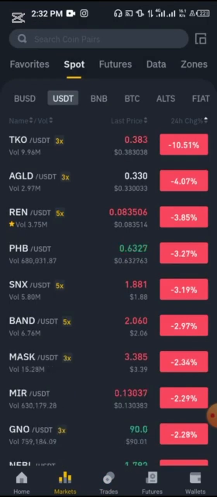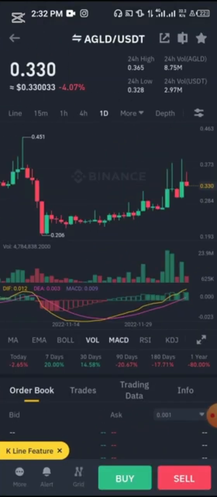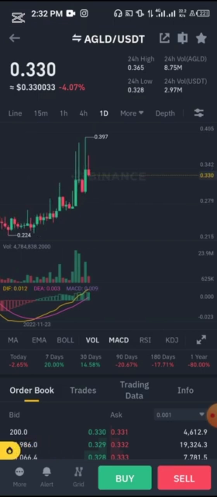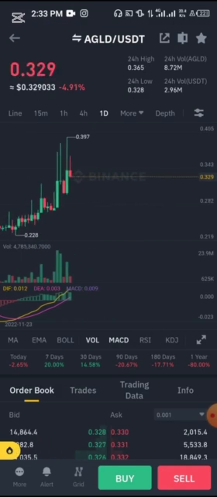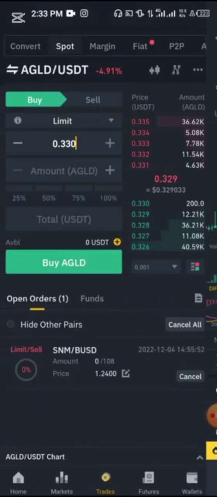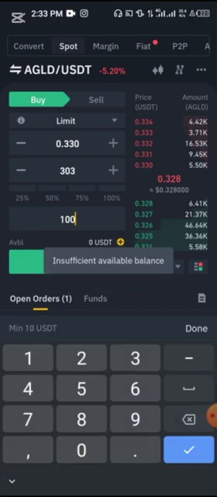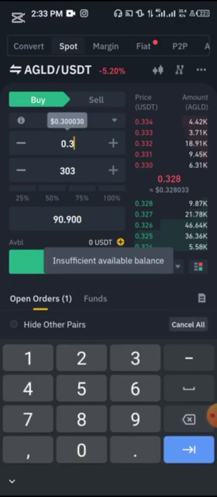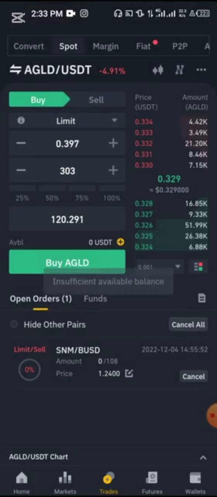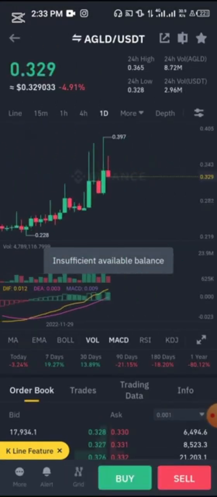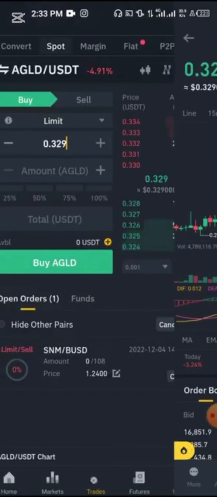Let's go back to the market. What market? AGL. We're analyzing AGL. Now let's say we're analyzing this AGL, and want to buy at this current market price, but want to sell at 0.397. Click on buy. All right. Now if we are buying with $100 at 3.97, yeah, 3.97 buy.